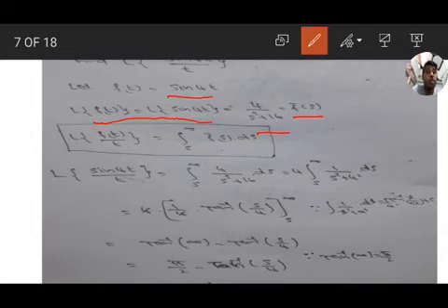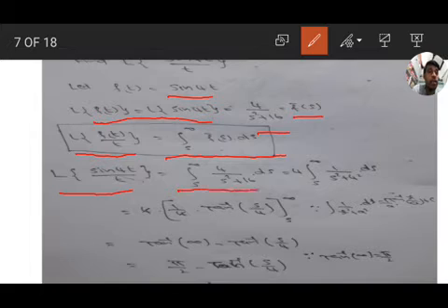And we have the formula L of f of t by t equal to integration s to infinity f bar s ds. So substituting in this formula, we get L of sin 4t by t equal to integration s to infinity 4 by s square plus 16. 4 is the coefficient outside, s to infinity 1 by s square plus 4 square ds.